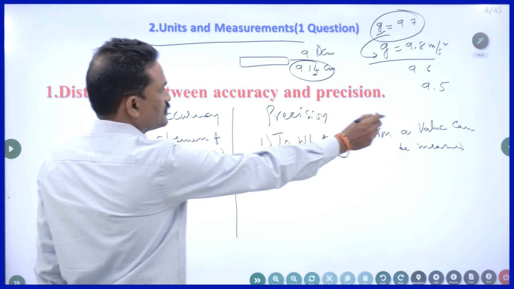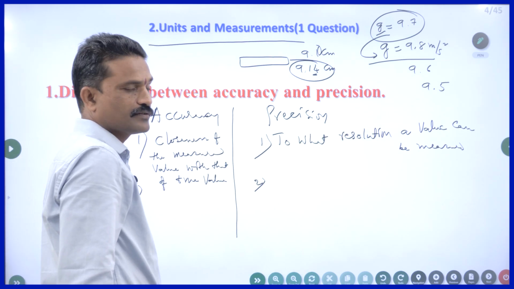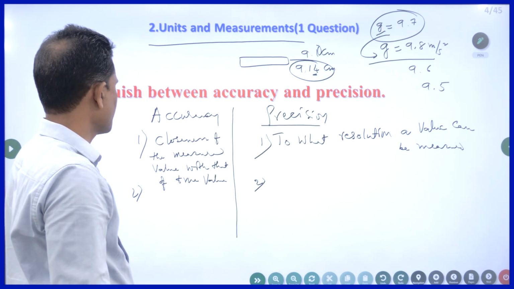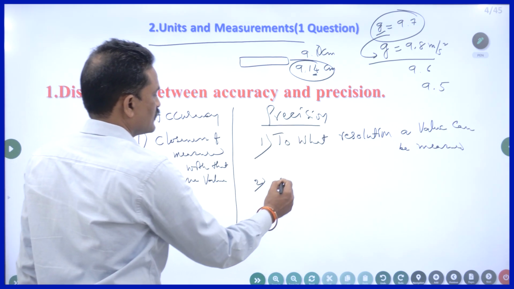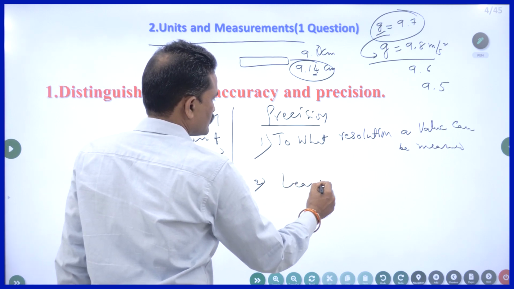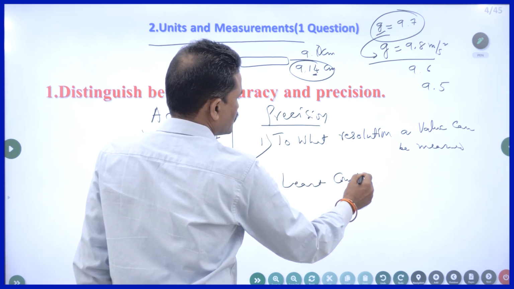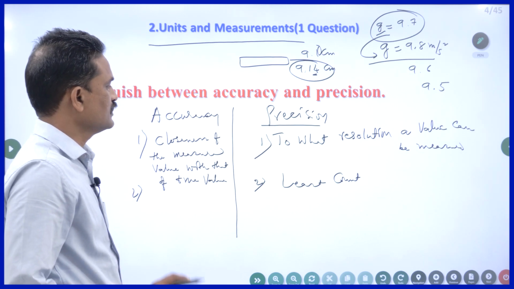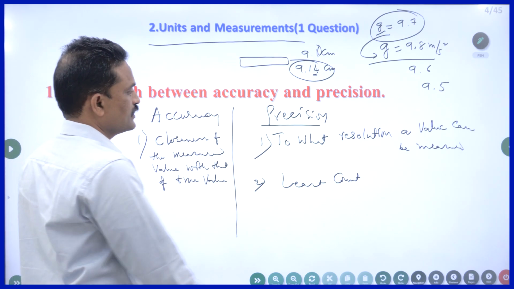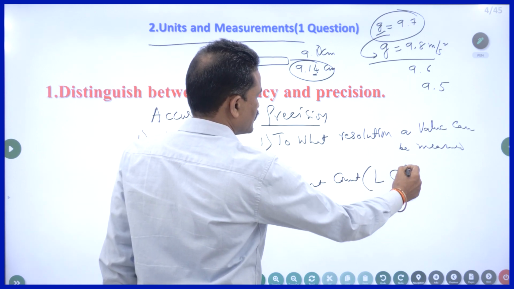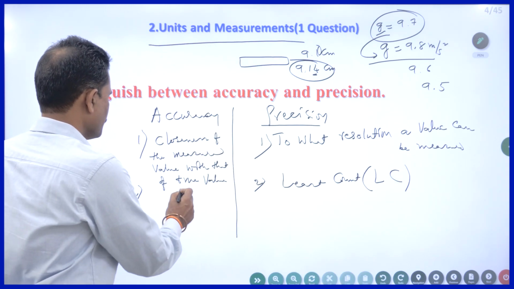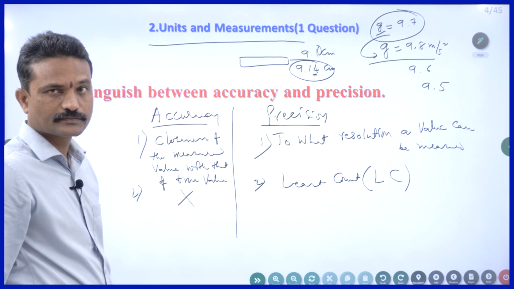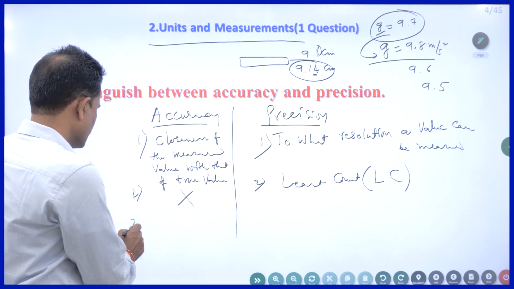So, to what resolution a value can be measured, that is nothing but precision, right? This precision depends on least count. Least count is the minimum value that can be measured by that instrument. Leave all the things aside. So it depends on least count, remember as LC. It does not depend on least count. Which one? Accuracy.